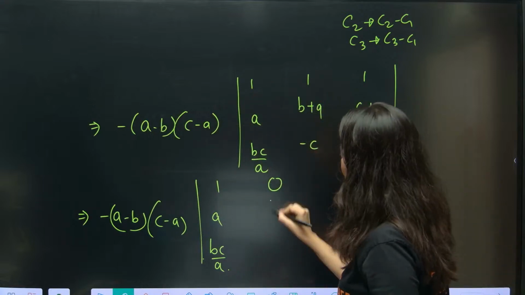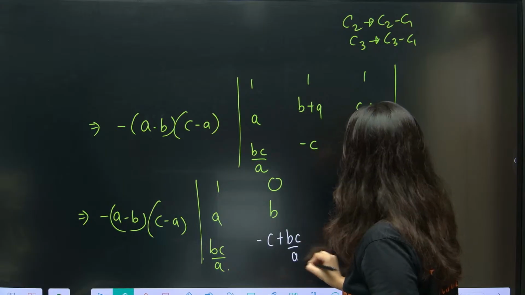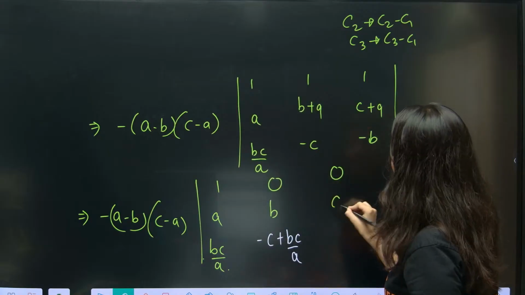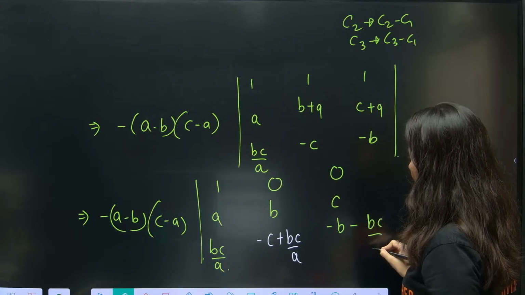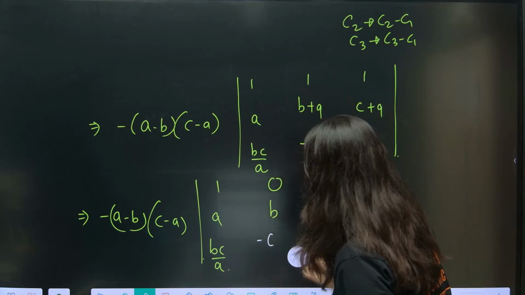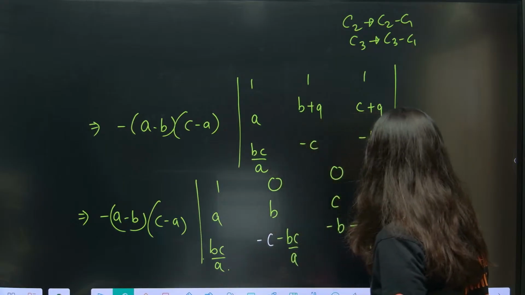This minus this is going to be B, and this is minus C plus BC upon A. What about this? C3 minus C1, again 0. This minus this, C, and minus B minus BC upon A. So this is going to be minus C minus BC by A.